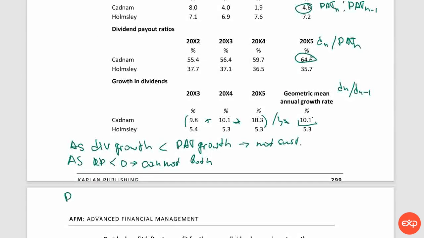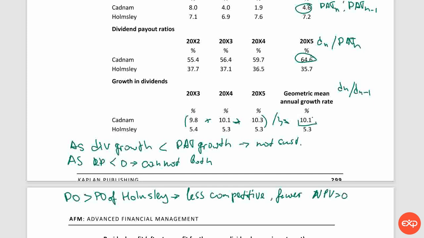So as a payout ratio is higher than HOMC, less competitive because fewer positive NPV projects can be taken. So this is about financial viability.